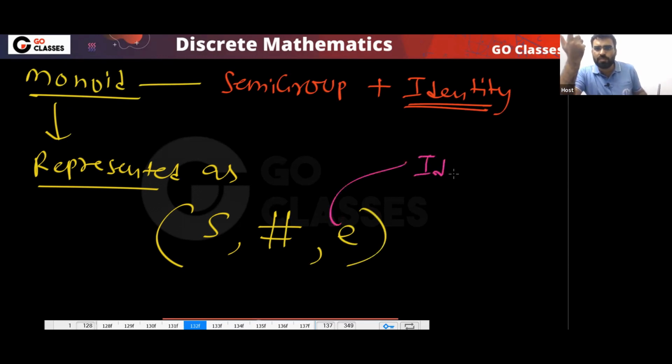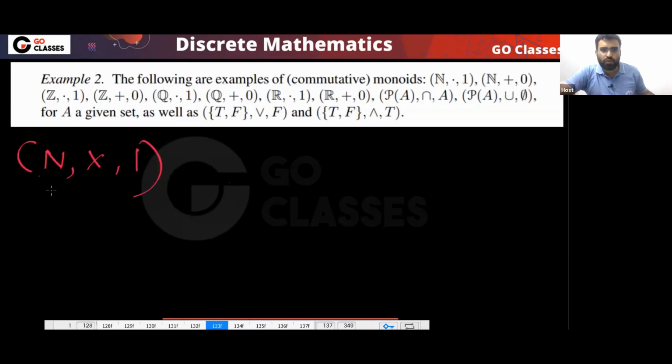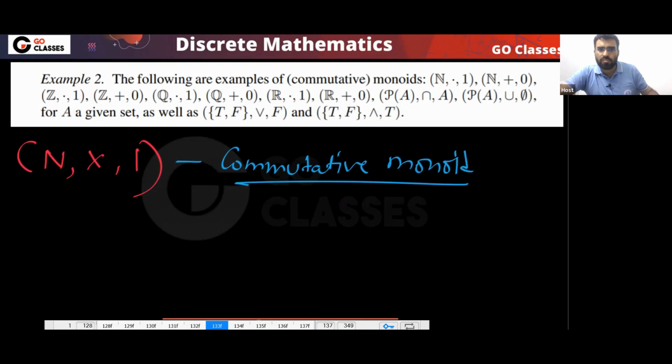So this is how some people represent. Because monoid means identity property, there should be identity property for monoid. So for example, what this means, this simply means that yes, this is a monoid, and you can notice this is commutative monoid. So I can say this is commutative monoid because multiplication is commutative, and this is monoid also, and this identity element is 1.